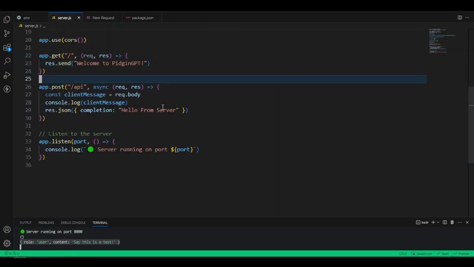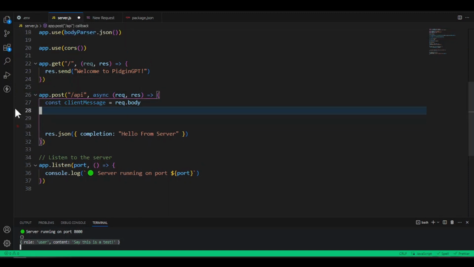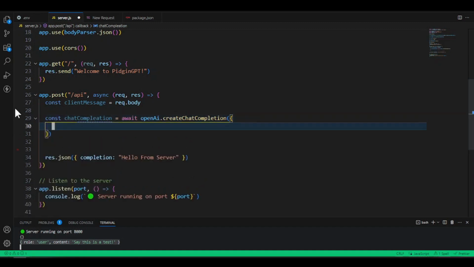So let's come back into our code. Let's just clean this console log. Under this client message, we want const, and let's call this chat completion. And this chat completion, let's assign it to an await, because it is an asynchronous function we are working with, so we have to put an await for it. Then we want the OpenAI.create chat completion. It's a method that accepts an object. Now, this object collects the model.